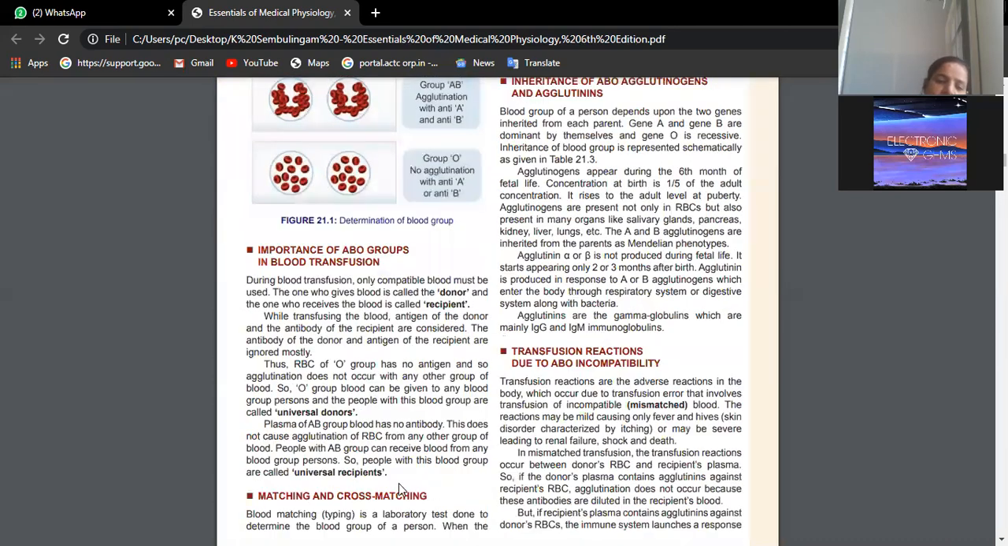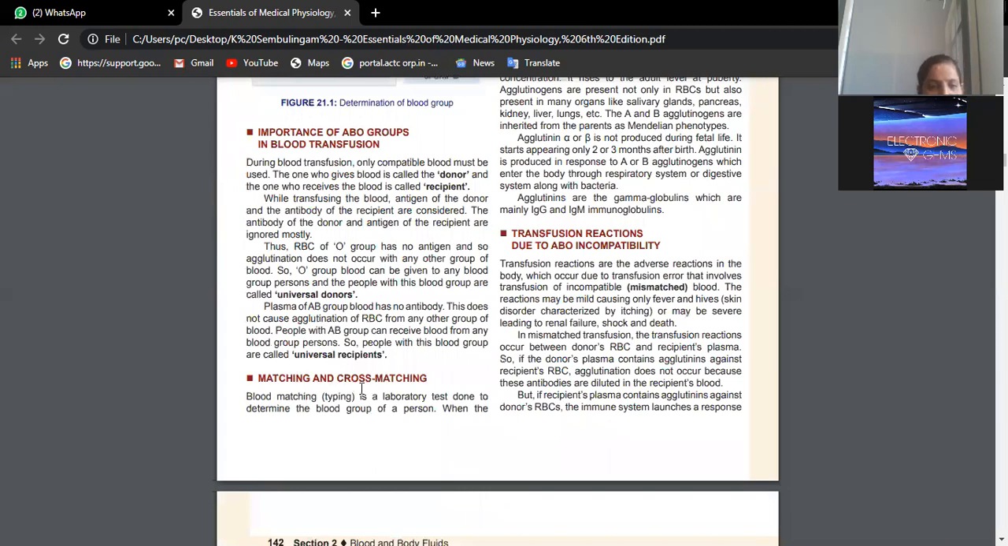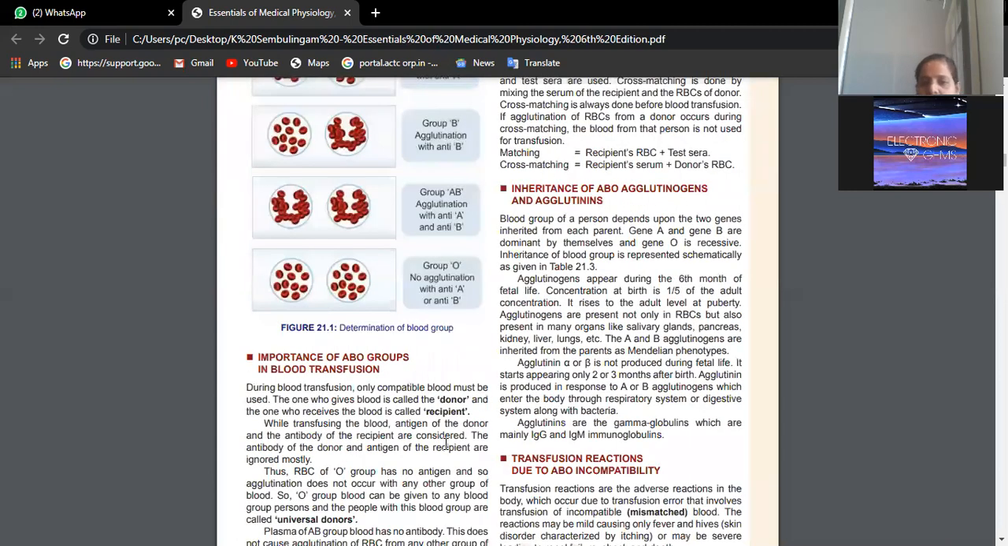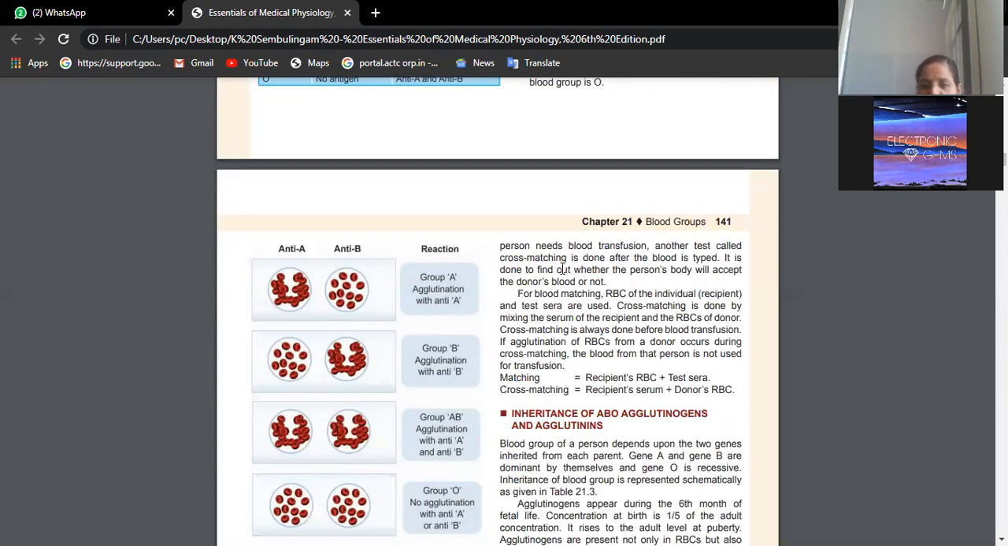So it is always very important to do matching. Blood matching is the lab test done to determine the blood group of the person. When a person needs a blood transfusion, another test, cross matching, is done after the blood is stamped. It is done to find out whether the person's body will accept the donor's blood or not. Matching is the recipient's RBC plus test serum. Cross matching is the recipient's serum plus donor's RBC. Either you do it this way or this way. Finally, we should know whether whatever is being transfused is correct or not.